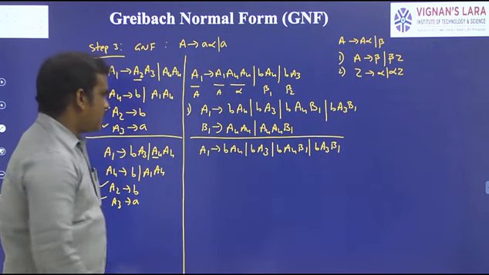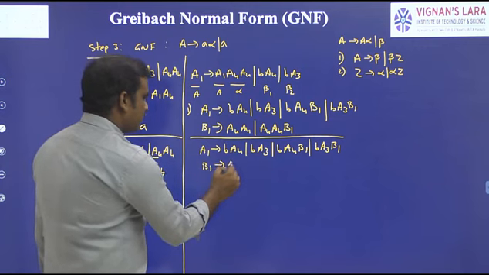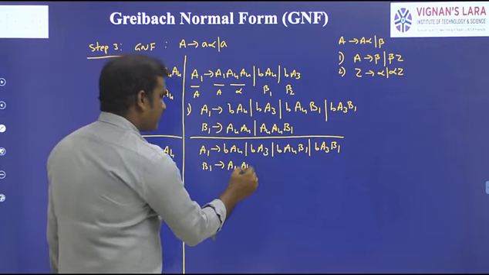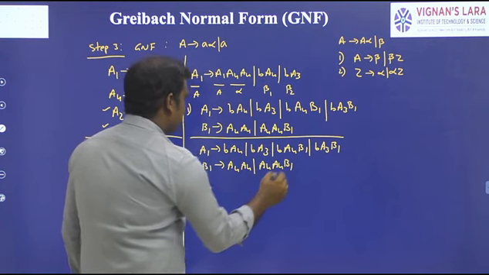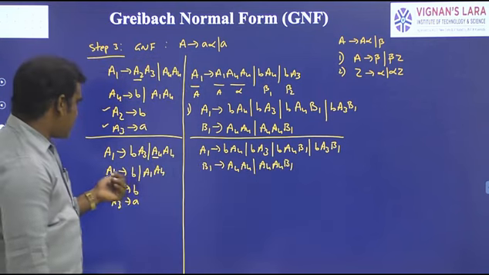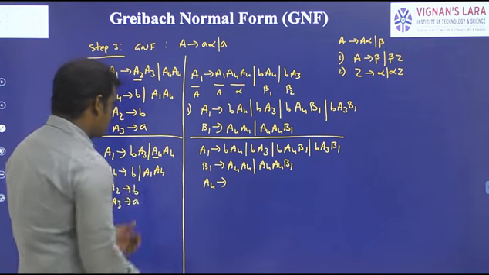Next, B1 → A4 A4, A4 A4 B1. So this is the first production. And the second production, A4, starts with B.